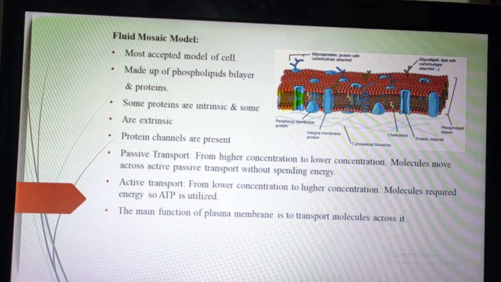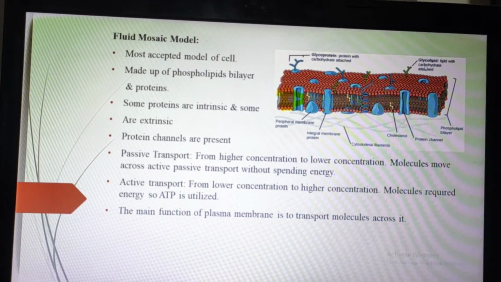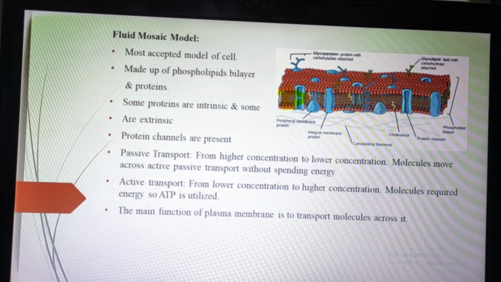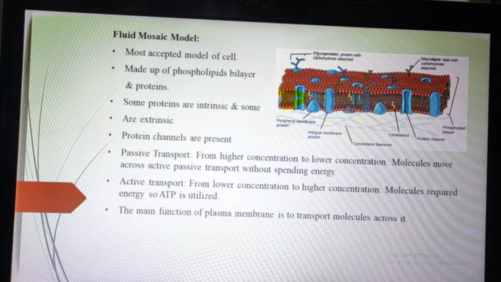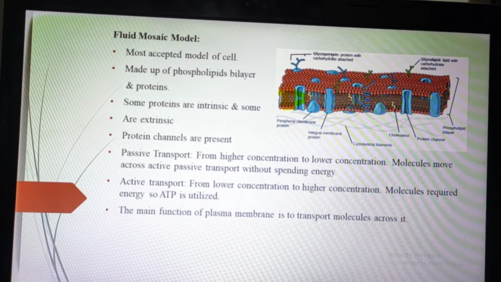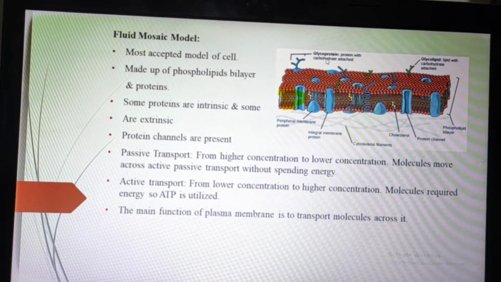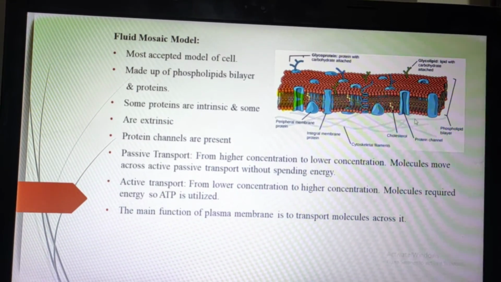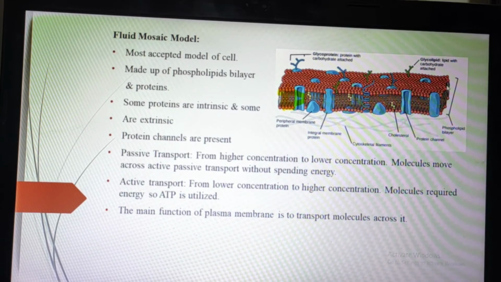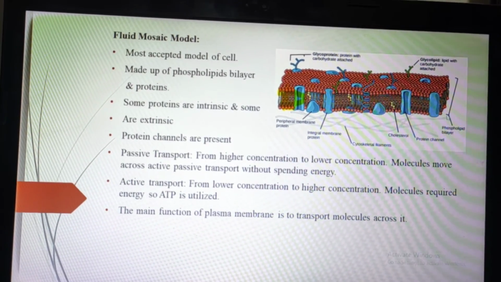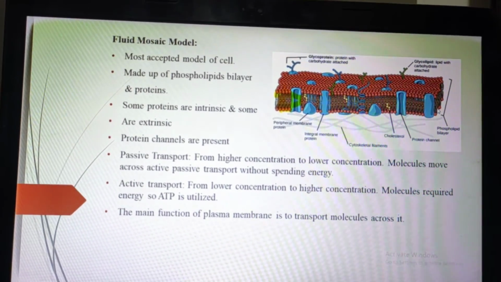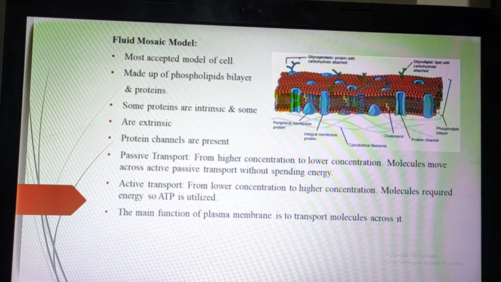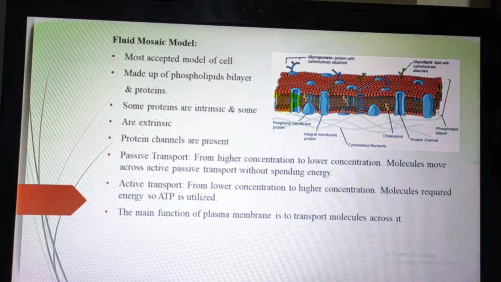Carbohydrate is nothing but glucose, and both are connected as a glycolipid. This blue one will be a glycoprotein. Glycoprotein means carbohydrate and protein combined. I have already told that carbohydrate is glucose. On the right side, you can see the phospholipid bilayer. Phospho means phosphate, and lipid means lipid. Phosphate and lipid combine and create a layer, so it is called a bilayer.